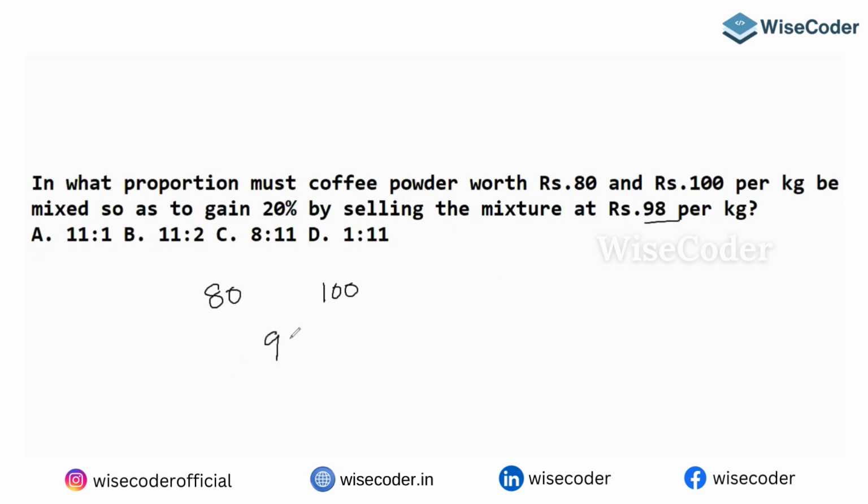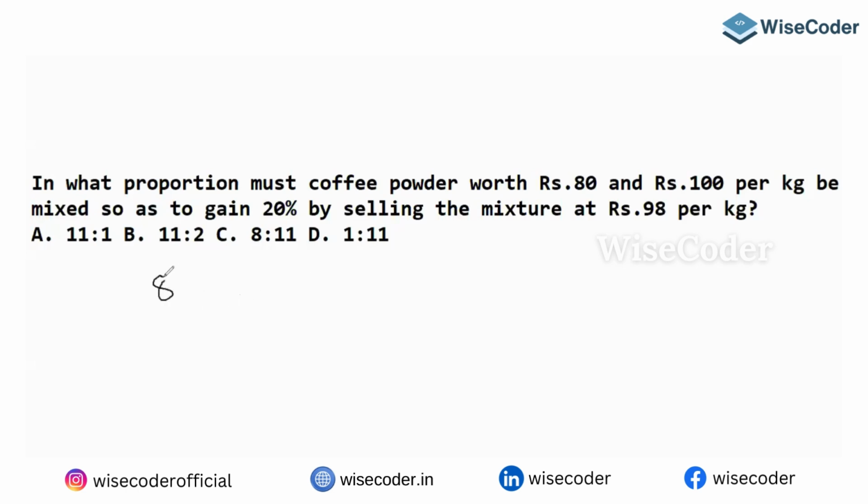Don't be in a hurry and write 98 here. Don't come across it as 98 minus 80 giving you 18, and then say 1 is to 9 is going to be your answer. That will obviously not be present in your options. Where are we doing wrong? Yeah, we are doing wrong here.